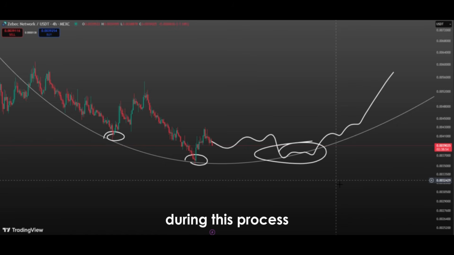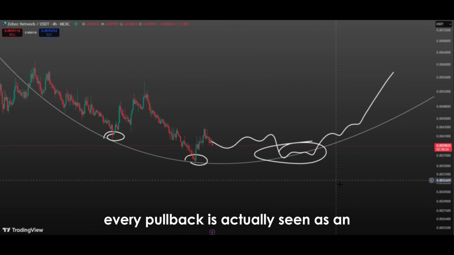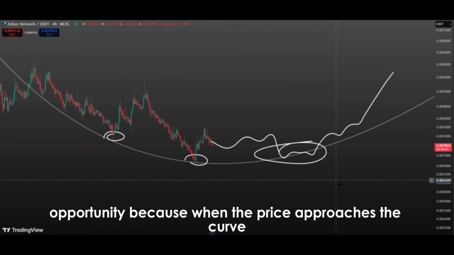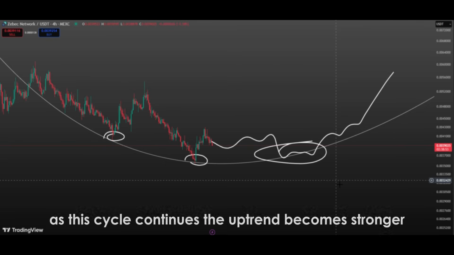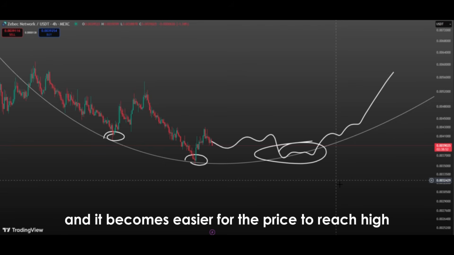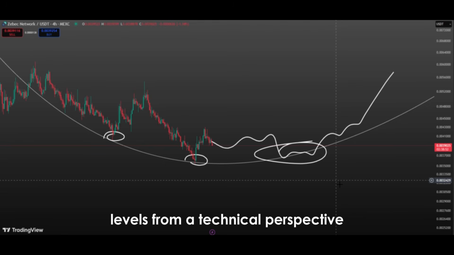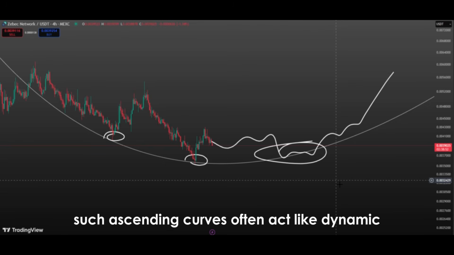During this process, every pullback is actually seen as an opportunity, because when the price approaches the curve, buyers immediately step in and push the price upward. As this cycle continues, the uptrend becomes stronger and it becomes easier for the price to reach higher levels. From a technical perspective, such ascending curves often act like dynamic support lines.